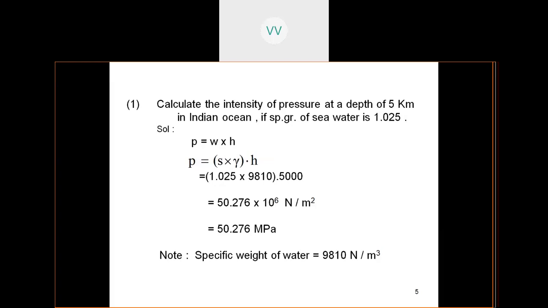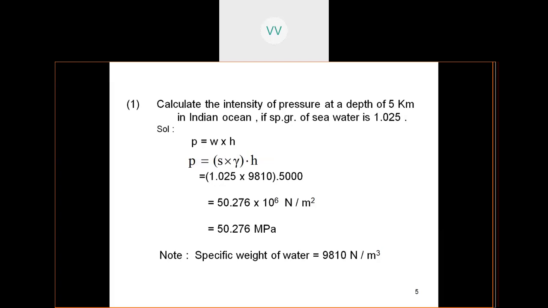9810, it's a standard value, kilonewtons per meter cube, into the depth. Because in the question it has been given to find out the depth, find out the intensity of pressure at a depth of 5 kilometers. So we have to convert kilometers into meters. So it comes to 5000 meters.